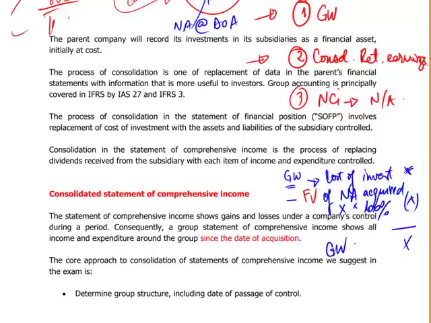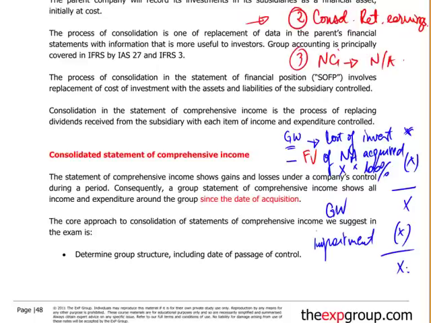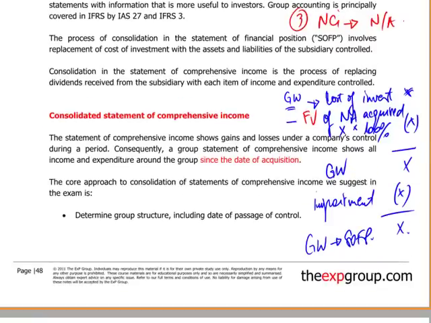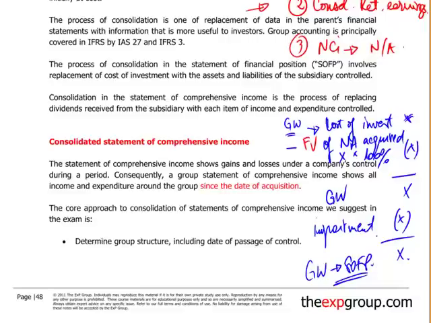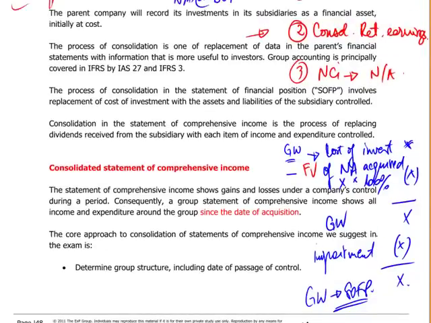Where do you see goodwill? In the statement of financial position. Remember, goodwill is not amortized, and you are going to test it periodically for impairment annually, and that impairment loss will be given in the exam. So you are given an impairment loss, and then you take the goodwill in the statement of financial position. Remember, if goodwill is negative, you take it as a credit to the statement of comprehensive income. If it's positive, you take it to the statement of financial position. So this is your goodwill calculation.